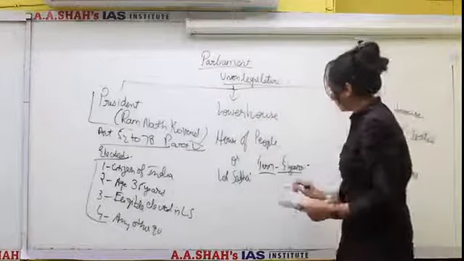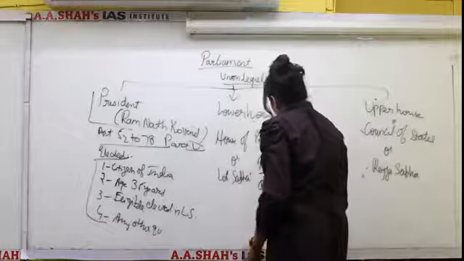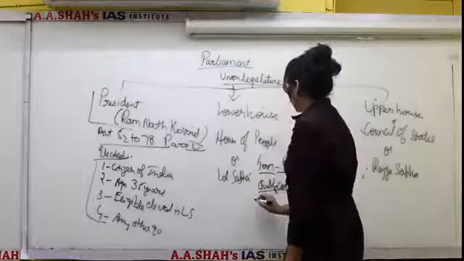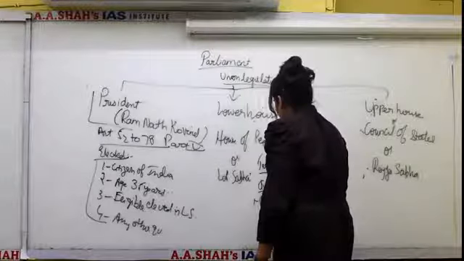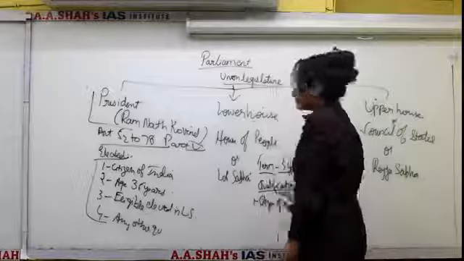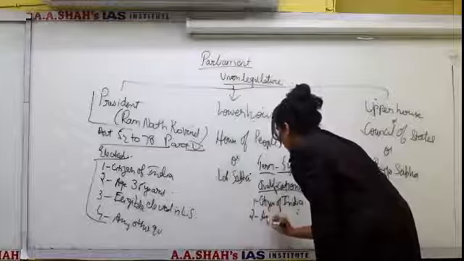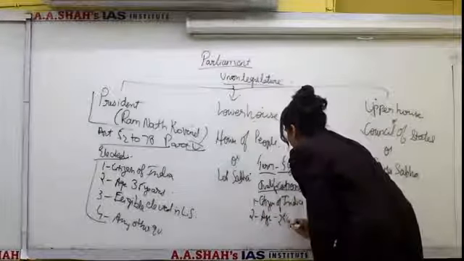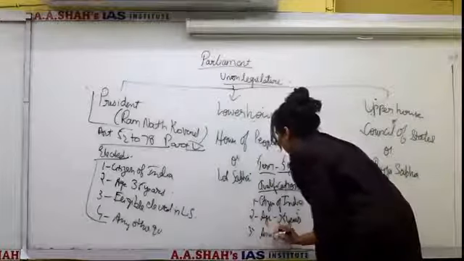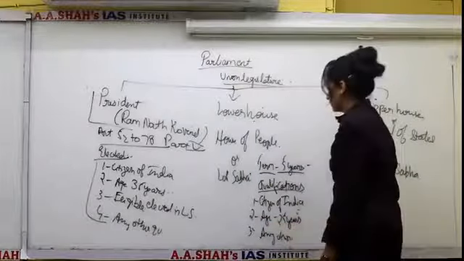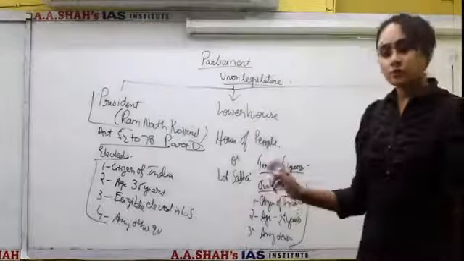After term, qualifications. What should be the qualifications to become a member of Lok Sabha? Firstly, definitely a citizen of India. The person should be a citizen of India. Secondly, age limit. Now for Lok Sabha, the age is 25 years. Minimum 25 years of age is required. And thirdly, any other qualification. So these 3 qualifications are required to become a member of Lok Sabha.